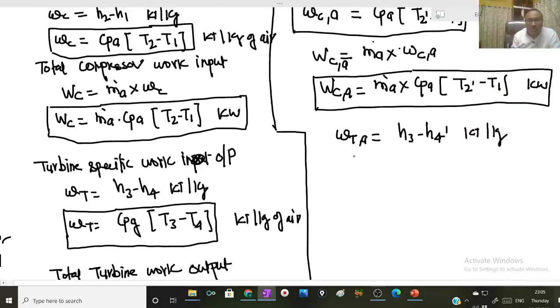Now in terms of specific heat, CPG into T3 minus T4 dash kilojoule per kg.